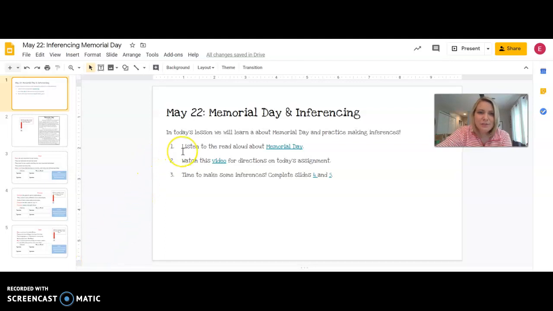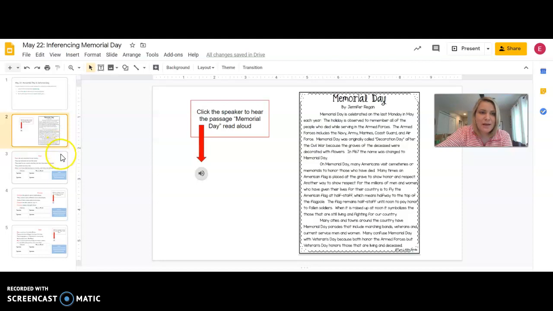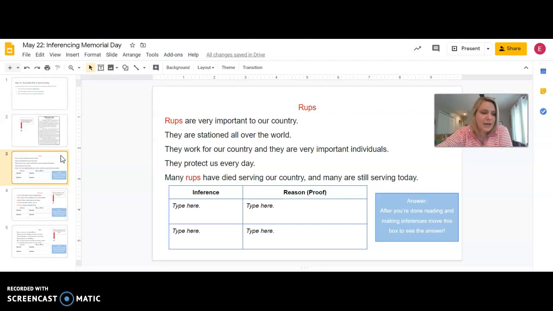So far, you've listened to the read aloud about Memorial Day here. And now we're going to go on to our assignment for today. We're going to have some fun with inferencing today and thinking about nonsense words or silly words. You're going to be reading a passage that has silly words that are highlighted in red. As you read, you want to try and infer what those red words actually are. So here's our first passage.